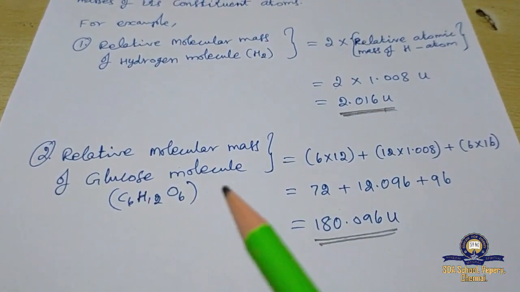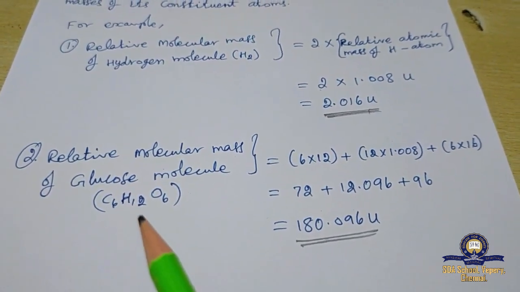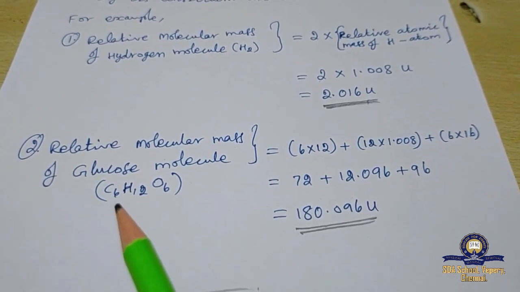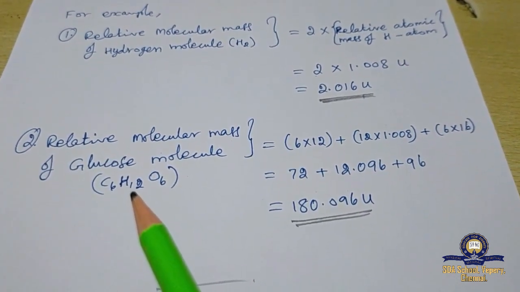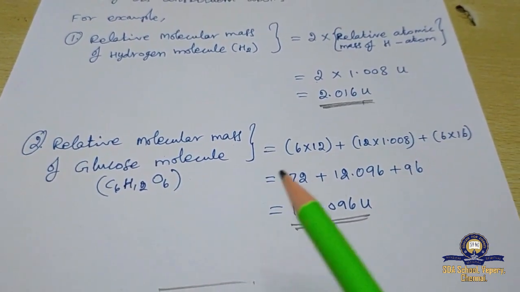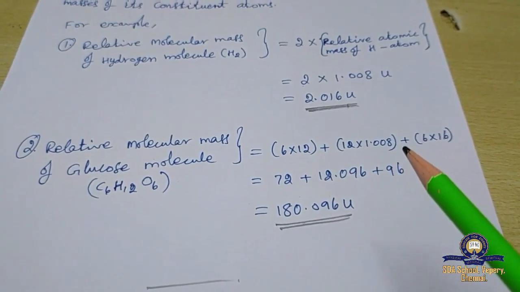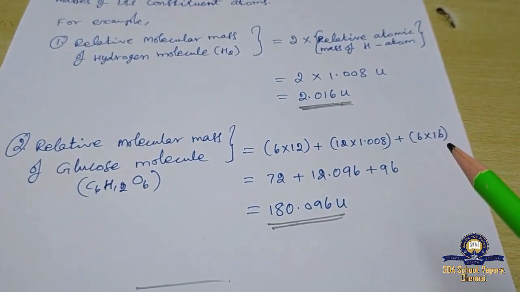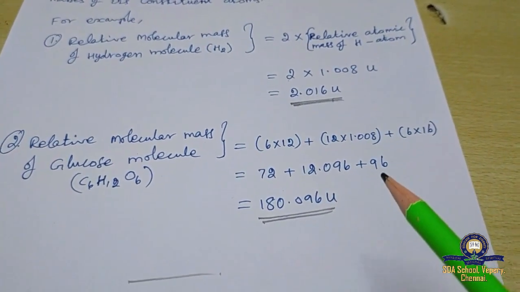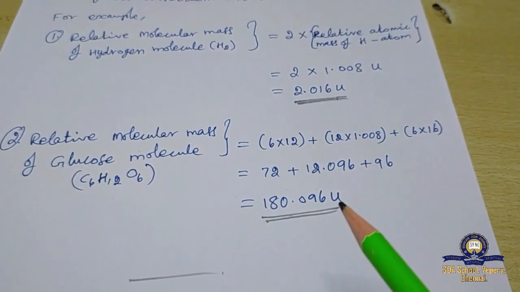As well as the relative molecular mass of the glucose molecule, in which there are 6 carbon atoms, 12 hydrogen atoms, and 6 oxygen atoms. The mass of carbon is 12, the mass of hydrogen is 1.008, and for oxygen the atomic mass is 16. So 6 × 12 plus 12 × 1.008 plus 6 × 16. That gives 72 plus 12.096 plus 96, so approximately 180.096 unified atomic mass.